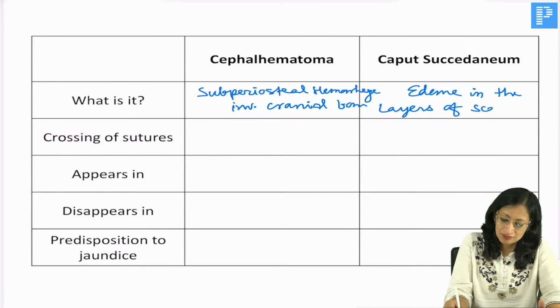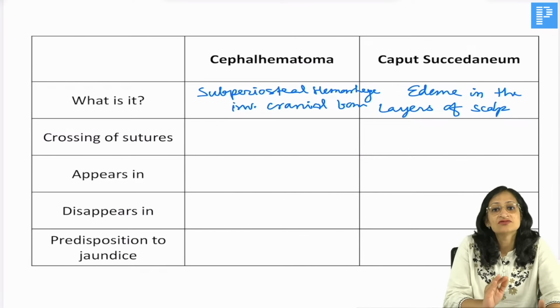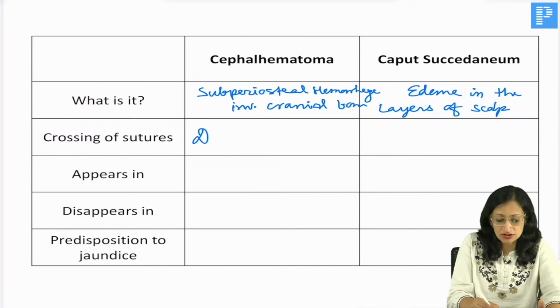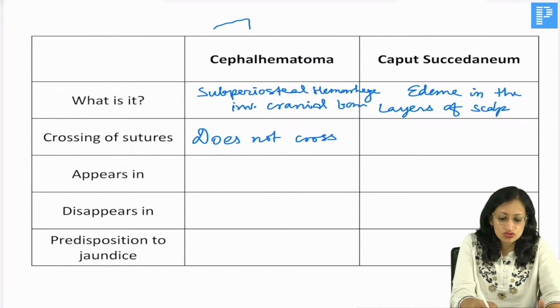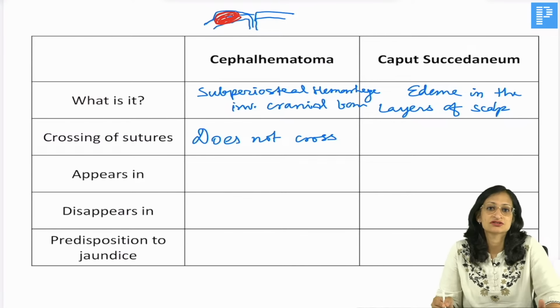Now, because cephalhematoma is between the bone and its periosteum, cephalhematoma does not cross sutures, because each bone is going to have its own periosteum, right? So, if there are two cranial bones, each bone has its own periosteum. This is a collection of blood between the bone and the periosteum, so it will usually not cross the midline or sutures, right.